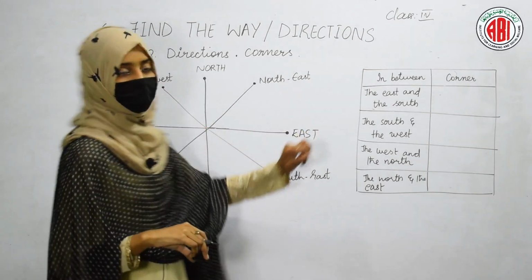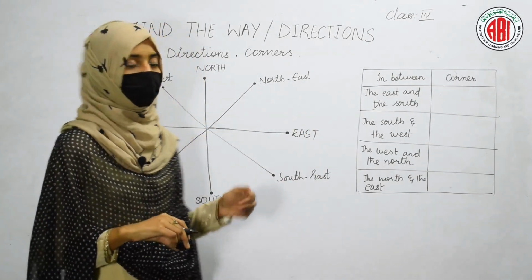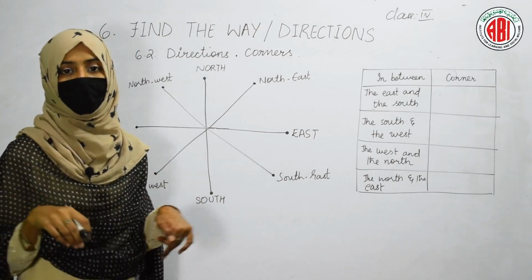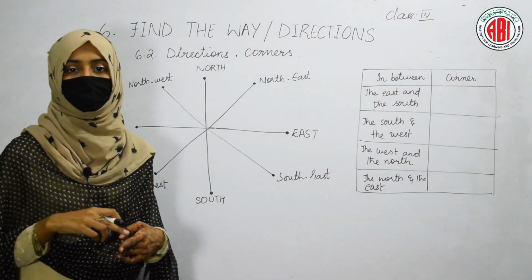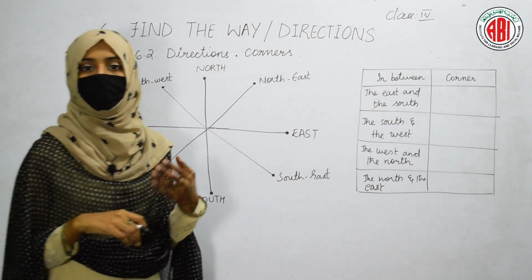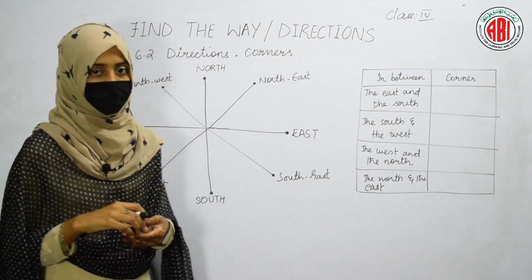So let us fill that table to know how many corners are present by looking at our directions. We all know that 4 directions are present. In between those directions, you will be finding the presence of corners. If you know the direction and corners, you can easily identify where your house, your school, your office or any other place is located.